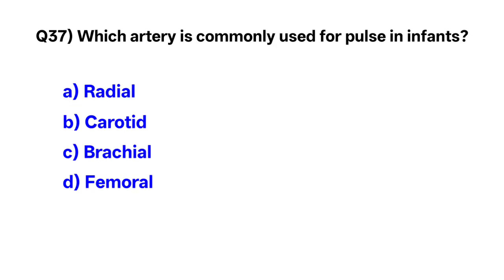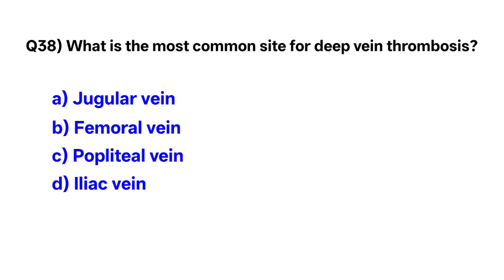Question number 37. Which artery is commonly used for pulse in infants? Correct option is C. Brachial artery. Question number 38. What is the most common site for deep vein thrombosis? Correct option is B. Femoral vein.